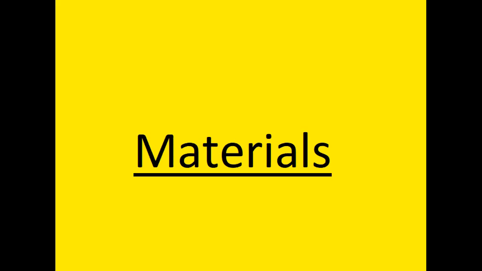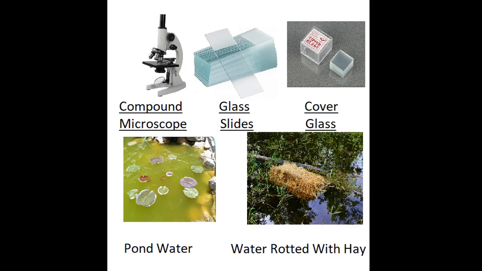So under materials we write down the things that you use to carry out your experiment. Today's experiment is identifying microorganisms. So what are the materials we need to identify microorganisms?